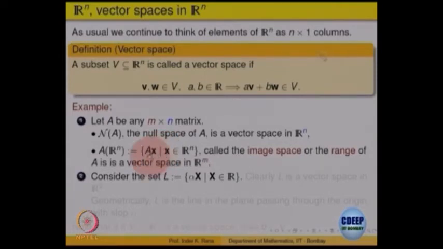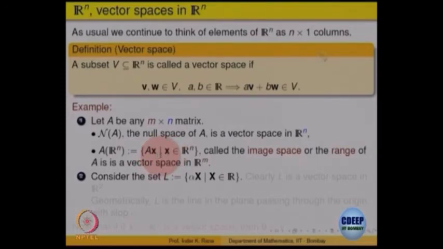If I take two vectors of this type, Ax1 and Ax2, and take alpha times Ax1 plus beta times Ax2, then what is this equal to? This is equal to A applied to alpha x1 plus beta x2. So, it is A multiplied with some other vector in Rn. So, that is again inside this set, it is of the same type, A applied to something. So, this also is a subspace, but a subspace of what?